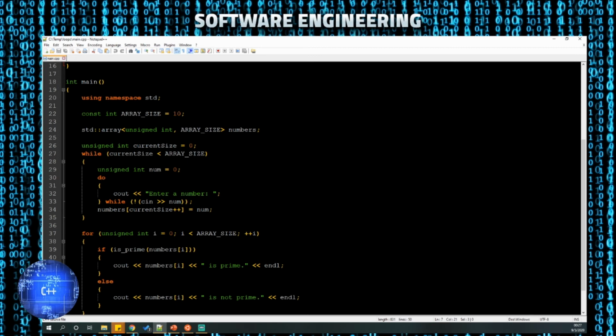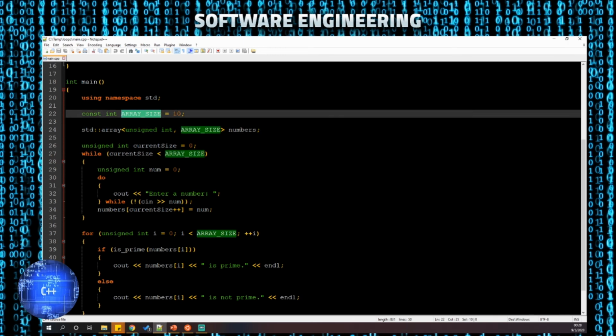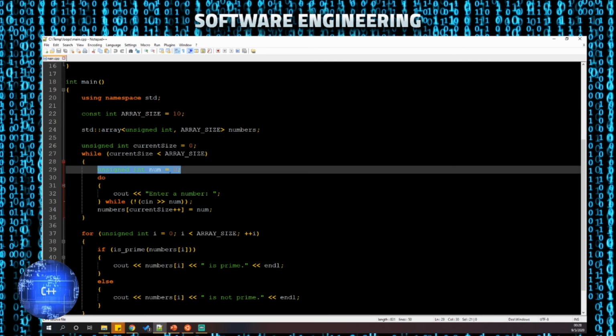So here, if you recall, I introduced the array template class in a couple lectures ago. So here I'm hard coding just an example of 10 numbers. I want to show the while condition. So while the current size of the array is less than the array size, I want to continue executing this code. So I'm going to have a temporary variable that I'm using here. I'm going to call it num.